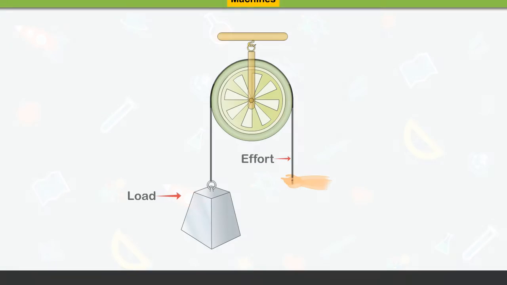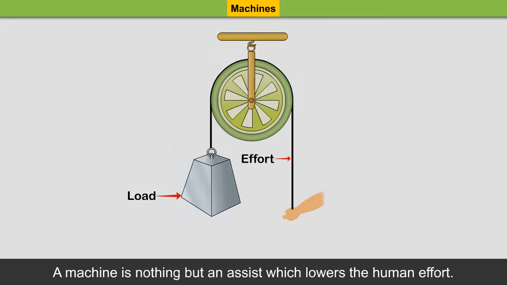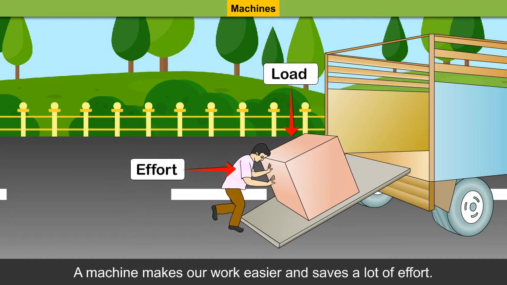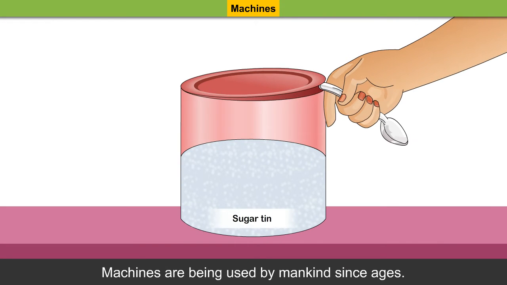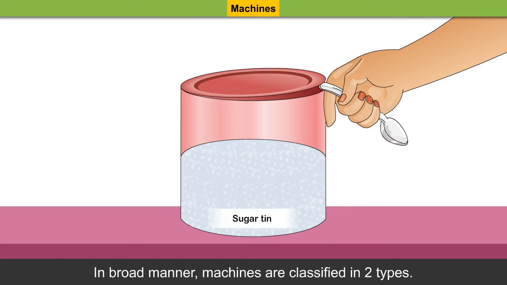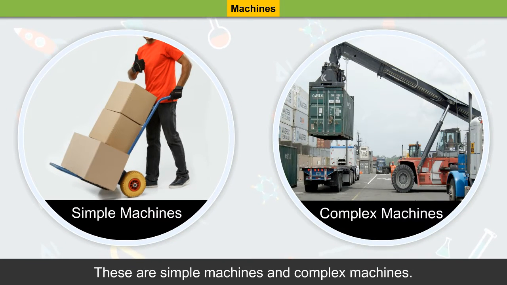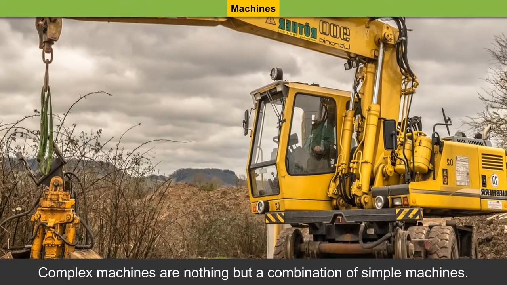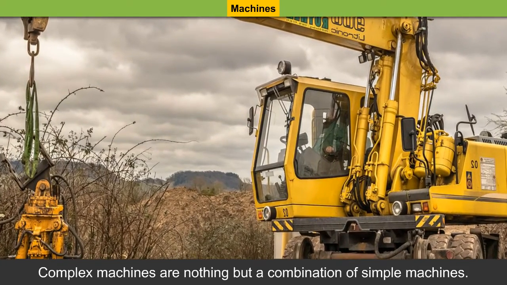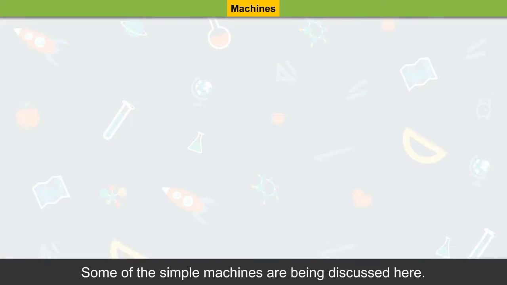Machines. A machine is nothing but an assist which lowers the human effort. A machine makes our work easier and saves a lot of effort. Machines are being used by mankind since ages. In a broad manner, machines are classified in two types. These are simple machines and complex machines. Complex machines are nothing but a combination of simple machines. Some of the simple machines are being discussed here.